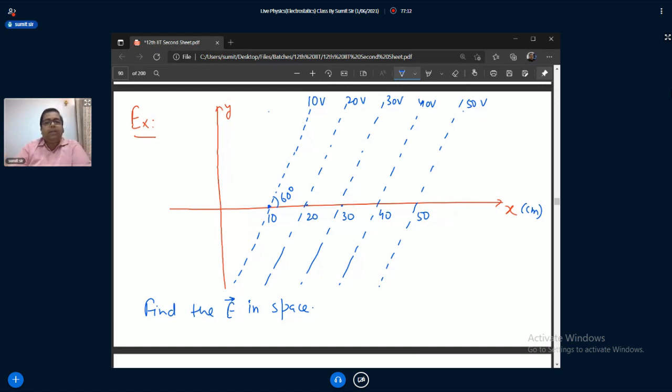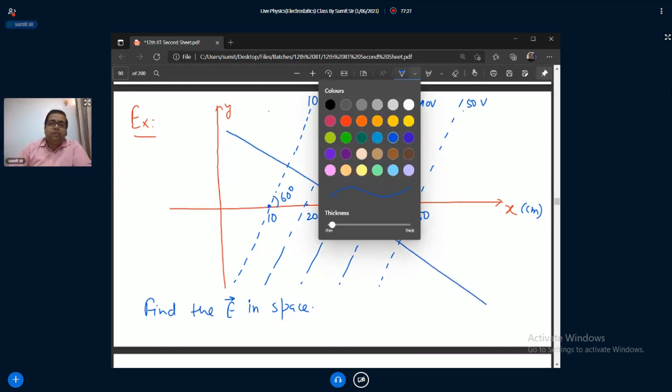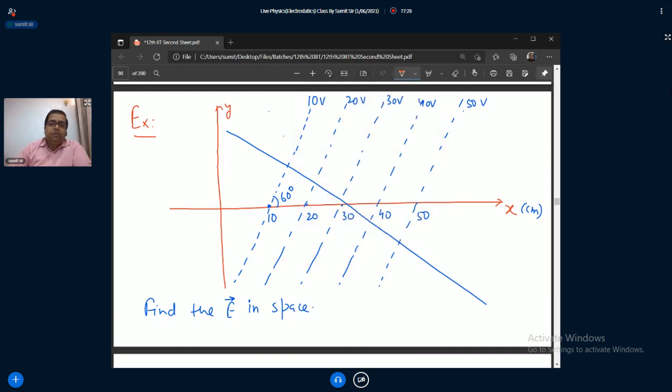Can you do this? First, tell me the direction. There's a rough idea of the direction. I think you're sure that it's along this line. Am I correct? Because it's perpendicular to the equipotential surface. And tell me the arrow. The first one is correct or the second one is correct?